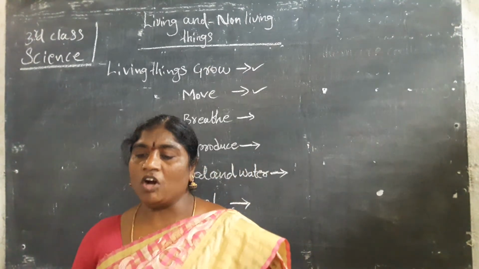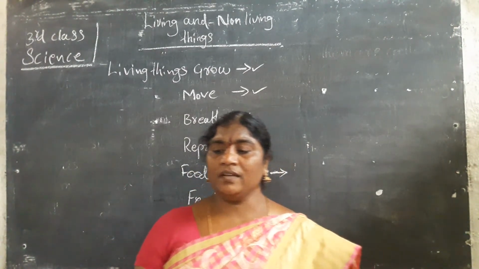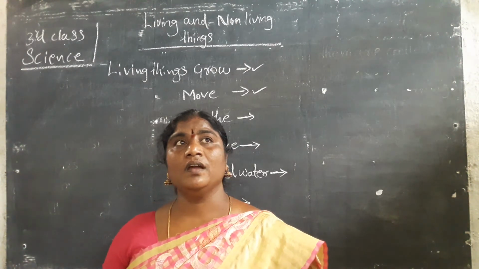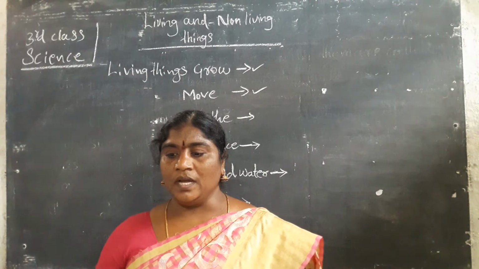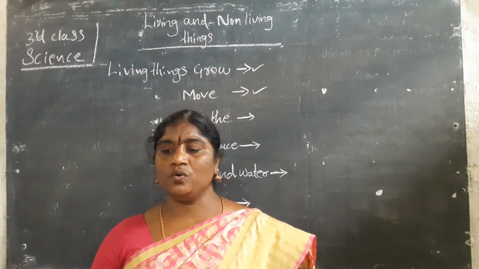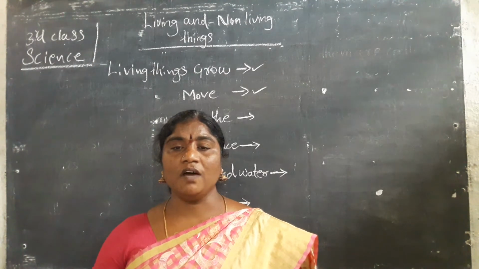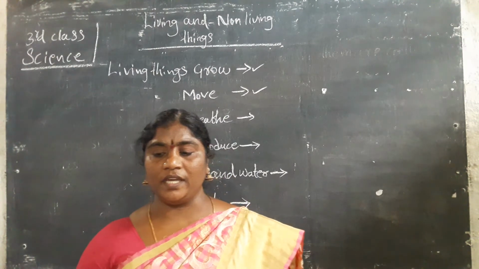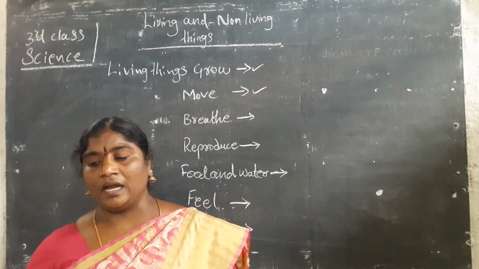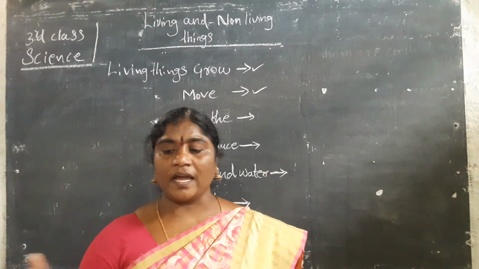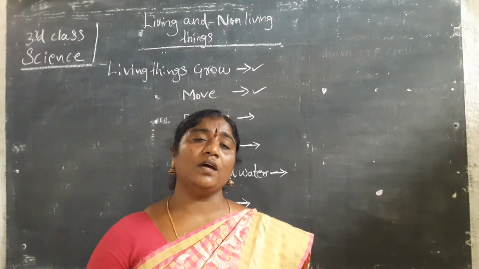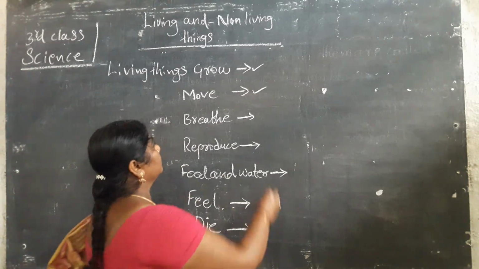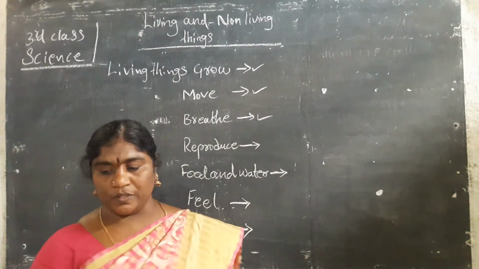Living things breathe in and breathe out air to live. The process of taking in fresh air from the surroundings and giving out air is called breathing.